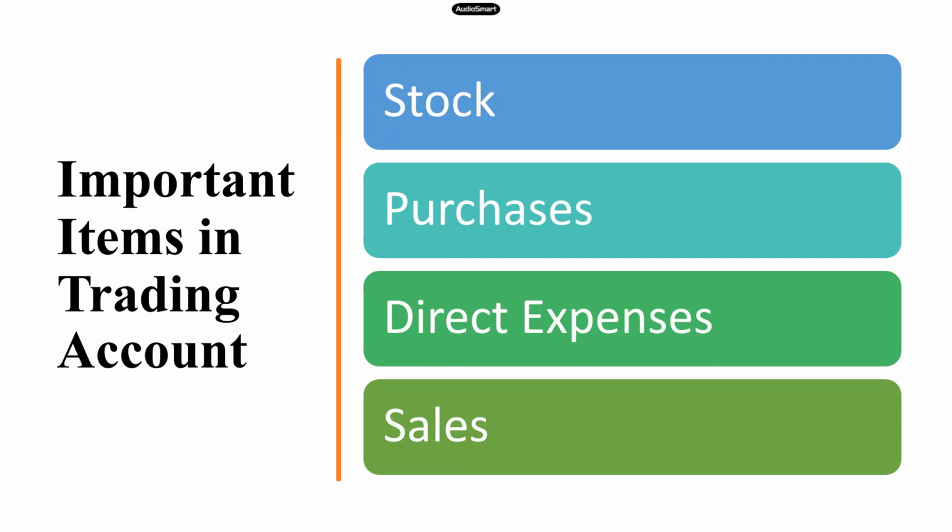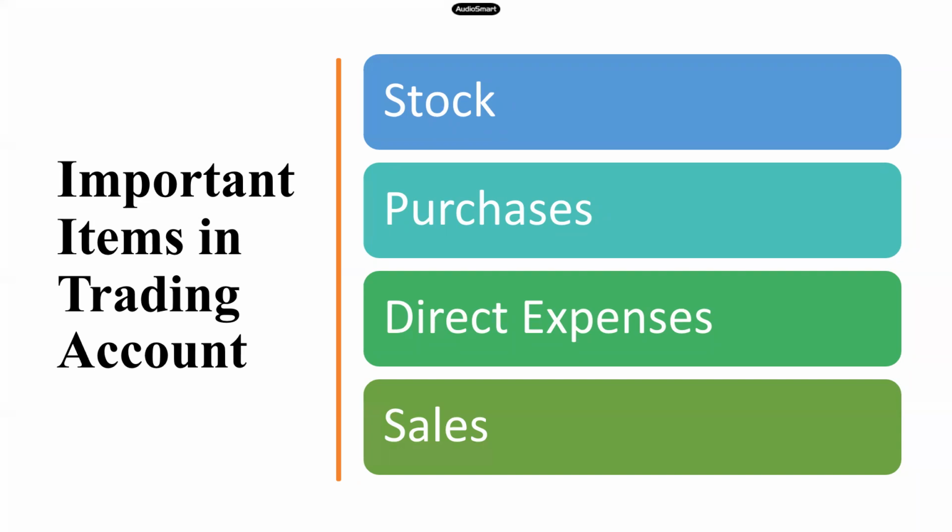And again, sales is an income, right? It's a revenue or an income for the concern. So sales will always be shown on the credit side of the trading account. And from the value of sales, you will always deduct the value of sales returns. That means all those returns we have got back from the customers. That amount should be deducted from your value of sales. And again, in sales also, you will include both the cash sales as well as the credit sales.